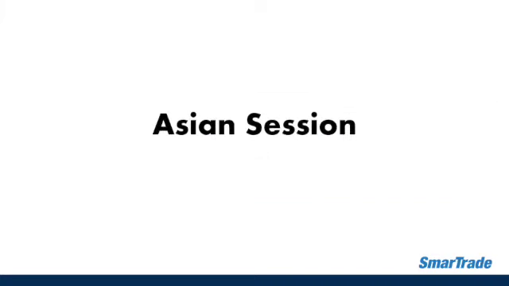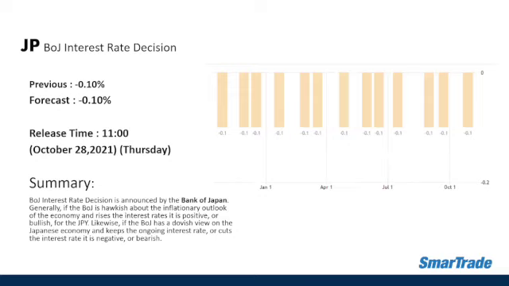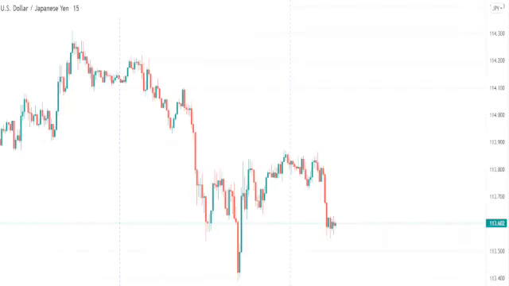And for today's economic data, during the Asian session, we have the Bank of Japan interest rate decision. The previous and the market forecast are the same at -0.10%, and the release time earlier was 11 a.m. And the actual data is still unchanged at -0.10%. Surprisingly, the Bank of Japan interest rate decision did not create any move after the release. The dollar yen fell slightly, from 1.1380 all the way down to 1.1360, so it's just a modest downside momentum for this pair.